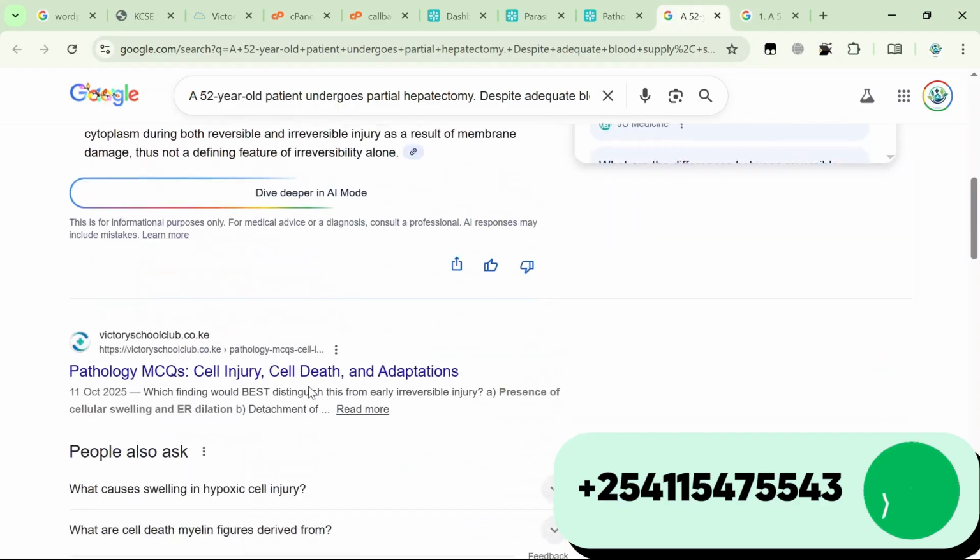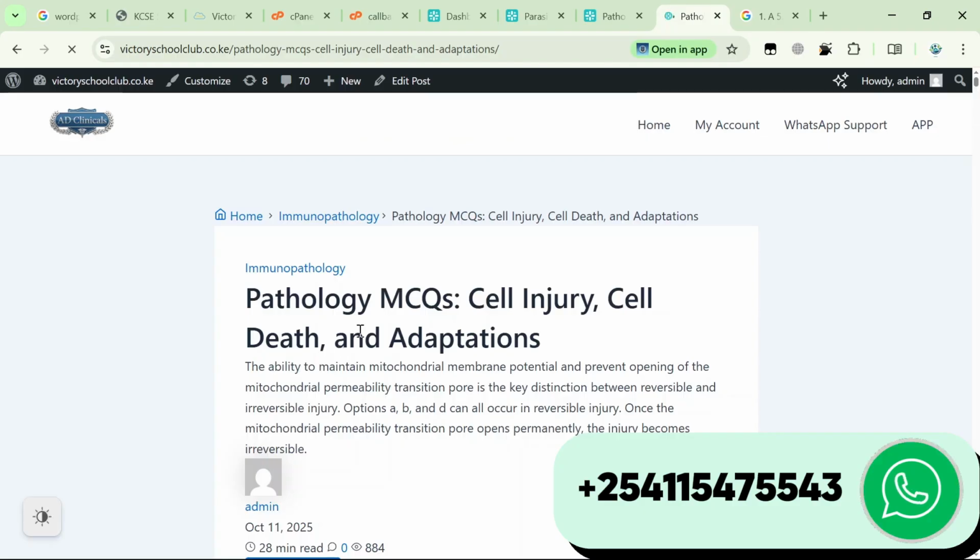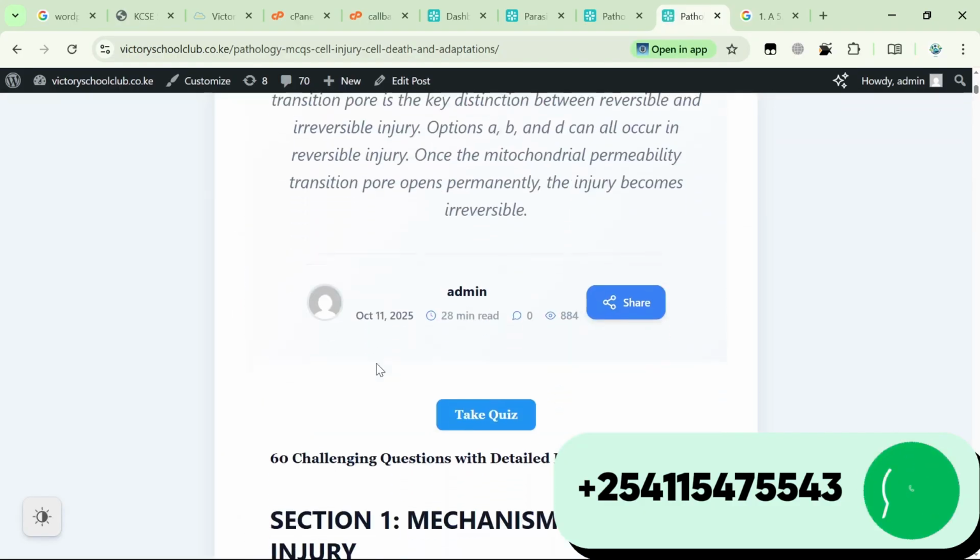Get it? And this is our site. Now when the person clicks on this particular site, it will bring him or her to the same site that we were in initially.